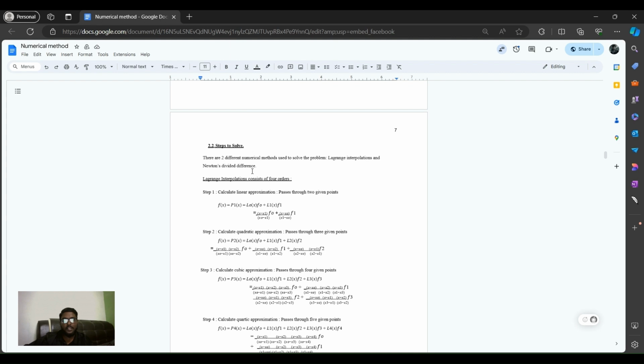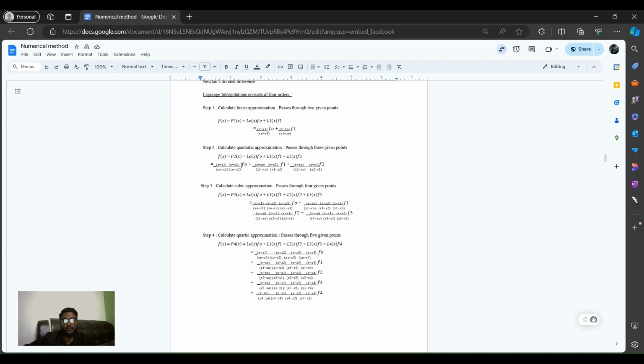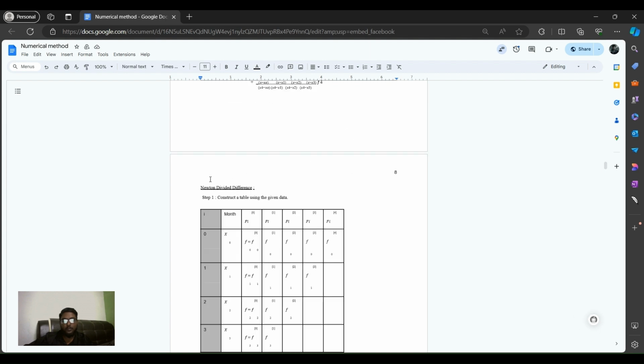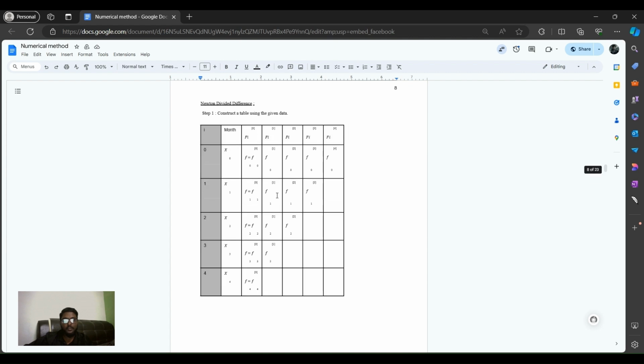First, the Lagrange interpolation consists of four orders: linear approximation passes through two given points, quadratic approximation passes through three given points, cubic approximation passes through four given points, and last is quartic approximation passes through five given points. After that, Newton divided difference.